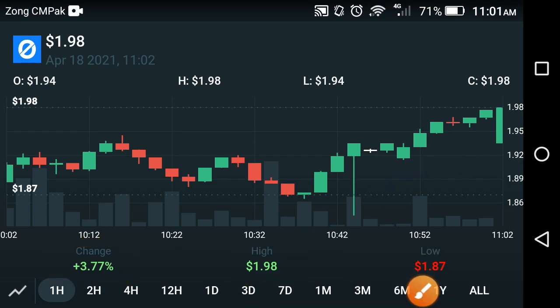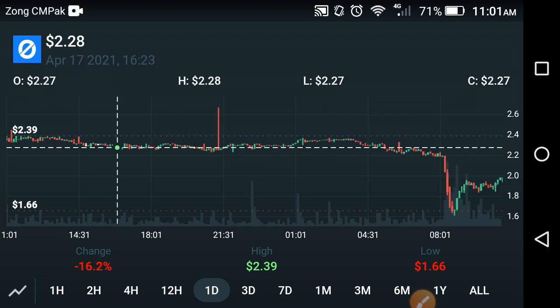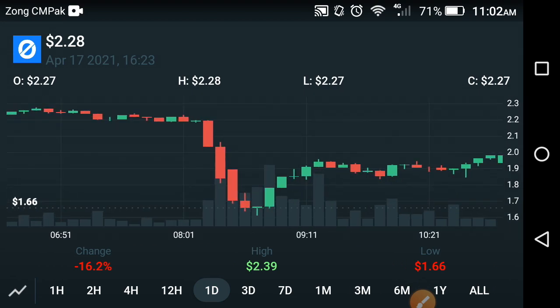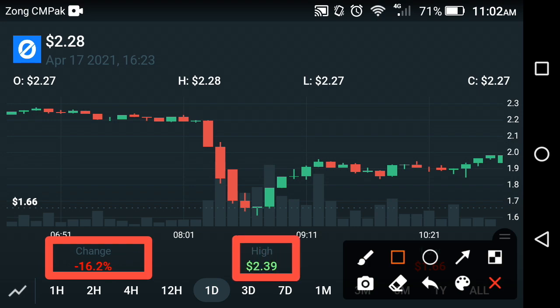Now friends, let's see the last 1 day price prediction and let's talk about the next target of the OGN coin, friends. Oh my god, it fell down very badly, but now it is again hitting 2 USD. If we talk about the change in the last 1 day, OGN coin has a negative 16.2%, a very bad change. The high price of OGN is about $2.39, but unfortunately at this time the price of Origin Protocol is about 1.98 USD, and now Origin coin is hitting 2 USD at this time, friends.